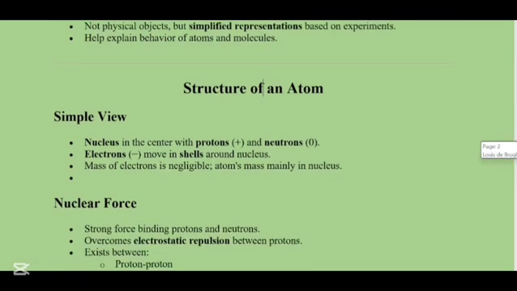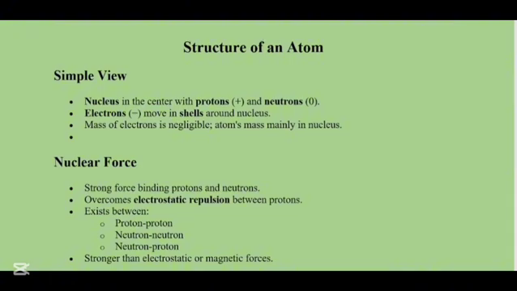Let's talk about the structure of an atom. In a simple view, the nucleus is in the center with protons (plus) and neutrons (0). As you know, neutrons have a neutral charge and protons have a positive charge. Electrons, on the other hand, have a negative charge. They move in shells around the nucleus. The mass of electrons is negligible. The atom's mass is mainly in the nucleus.